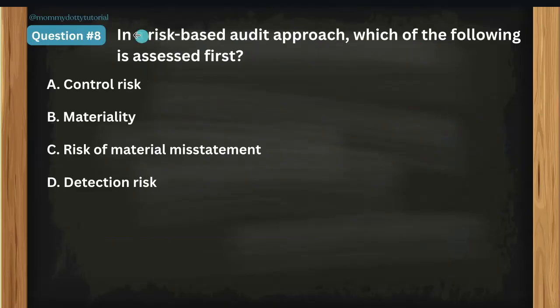Okay. So if you do a risk-based audit approach, what do you think? So what do you consider first? What do you assess first? Okay, you may pause the video to think.